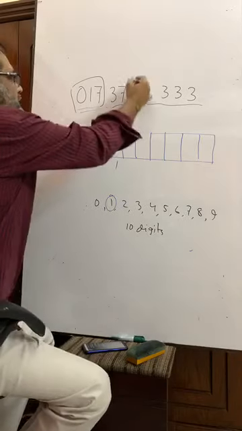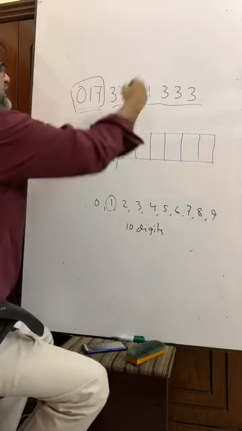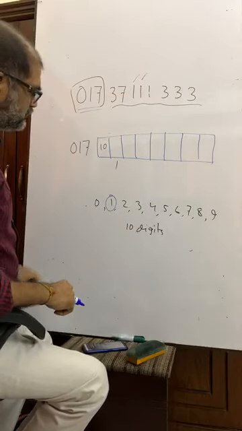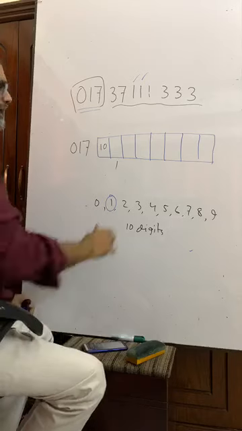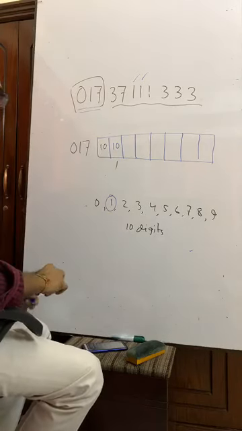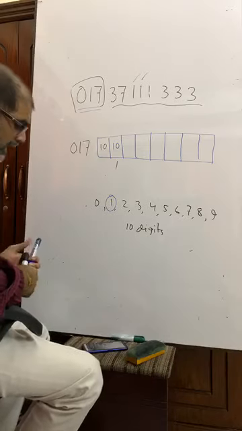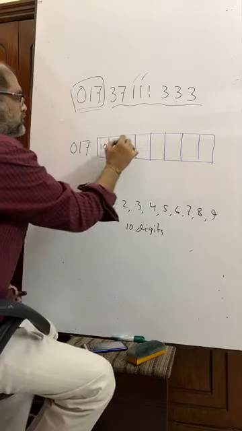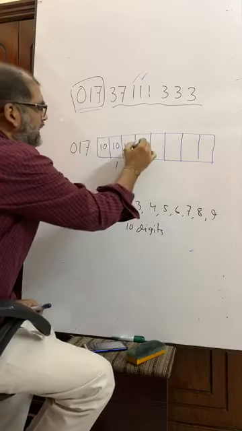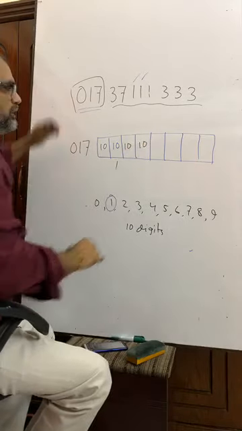You see, the digit can be repeated. Sorry, not number, digit can be repeated. So we have another 10 options for the second position. Yes, we have another 10 options for the third position, and another 10 options for the fourth position, in this way.